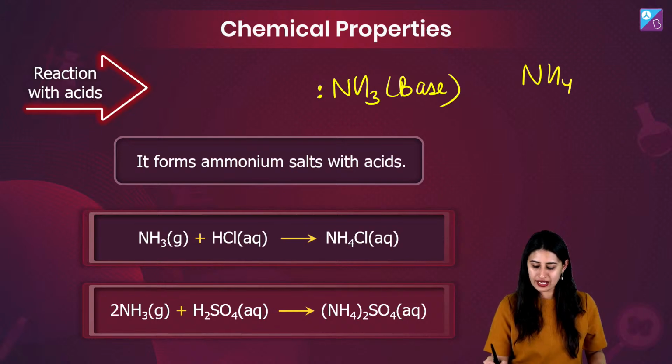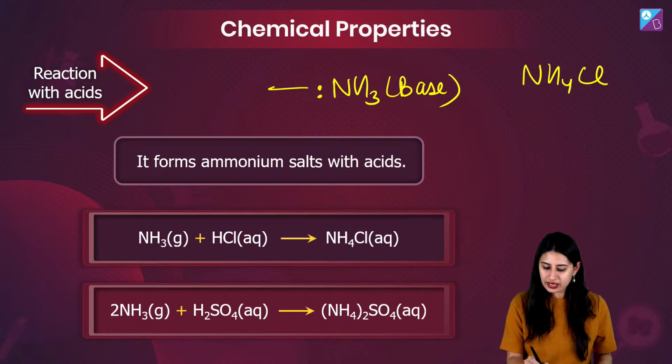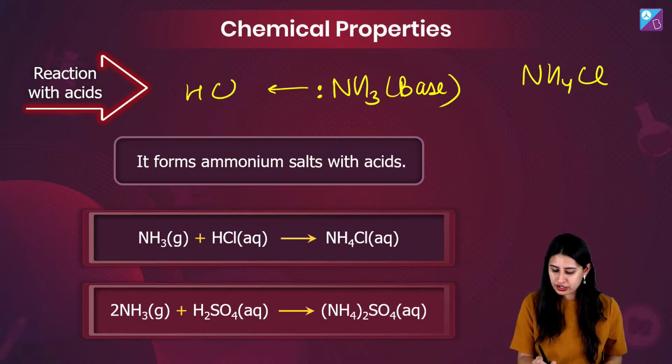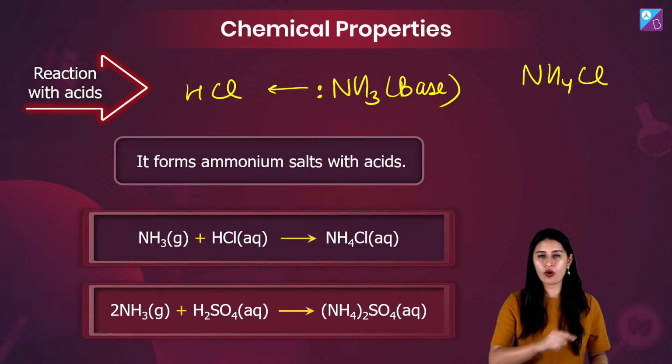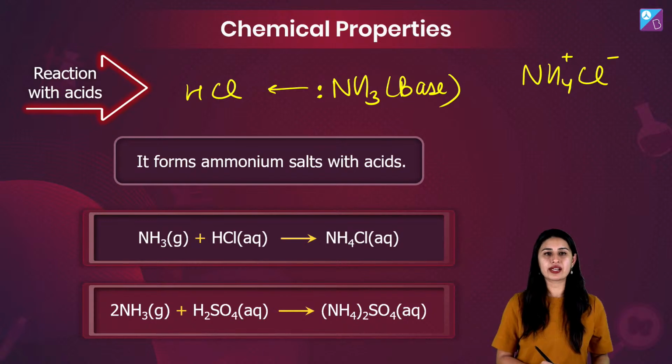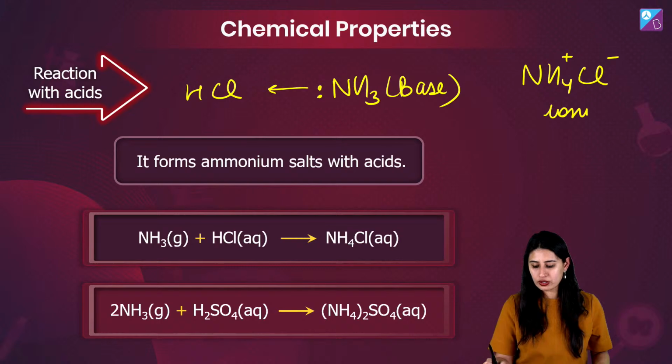Ammonium chloride की खास बात ये है कि this is like a coordinate bond that you can imagine, number one. So ammonium chloride has a coordinate bond also. You can think of the charges also coming up. You can write it like this, NH4 plus and Cl minus. So there will be ionic bond also.